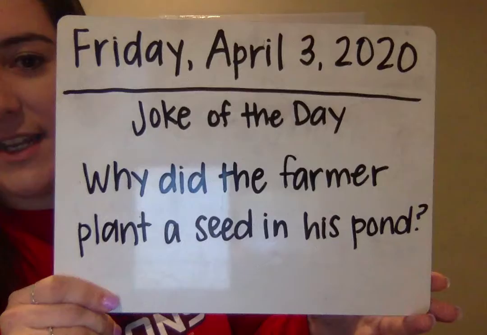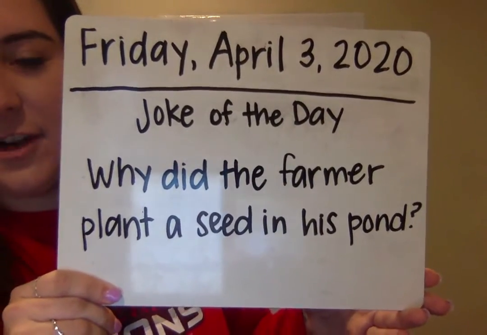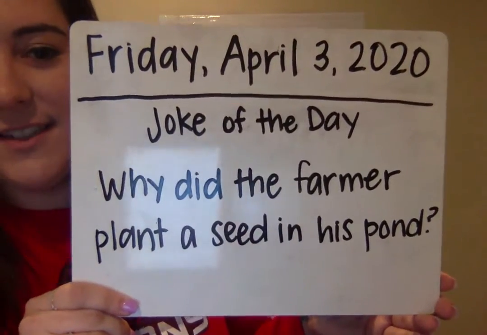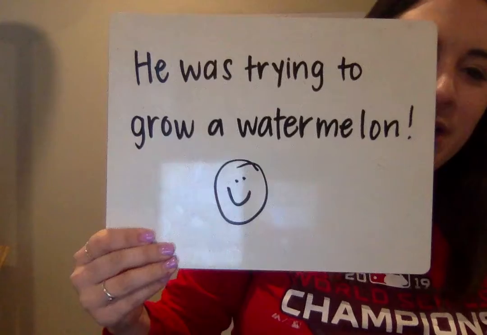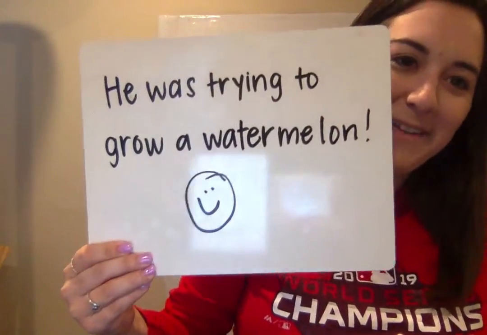All right, our joke of the day is, why did the farmer plant a seed in his pond? Why did he plant a seed in his pond? And the answer is, he was trying to grow a watermelon. Get it? Watermelon pond. All right.